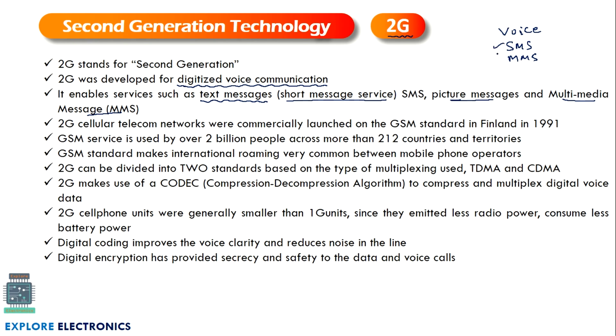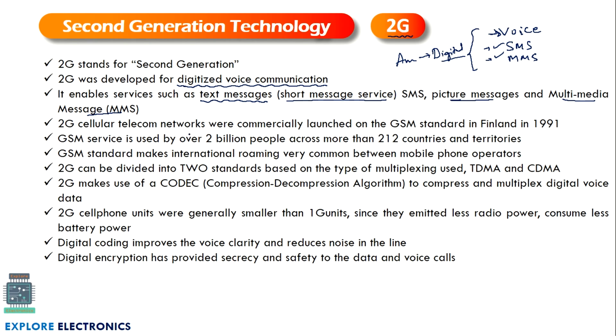So these extra two facilities are allowed in 2G with voice. That's why in 2G, compared with the current 1G technology, the additional two extra features we get are SMS as well as MMS. But these communications happen digitally. That is the major change from analog in 1G to digital in 2G.